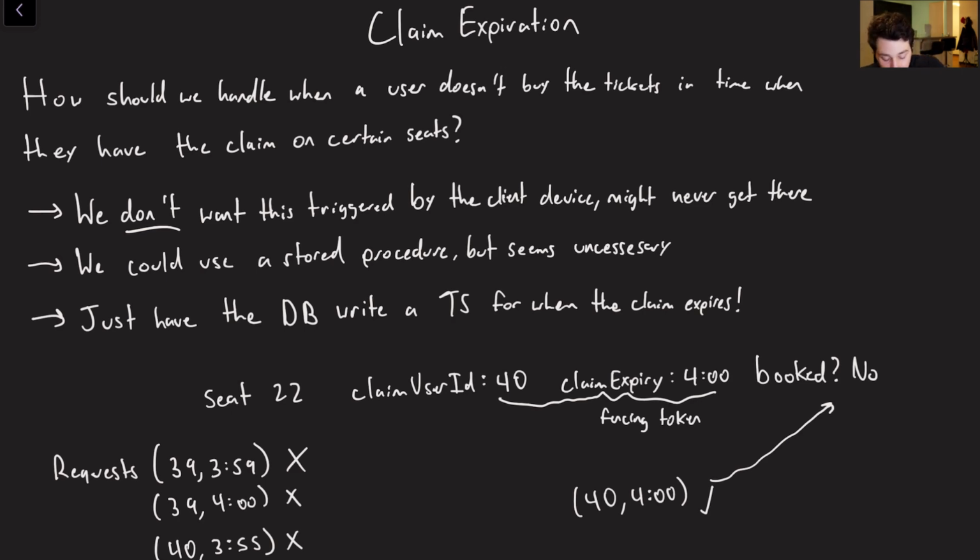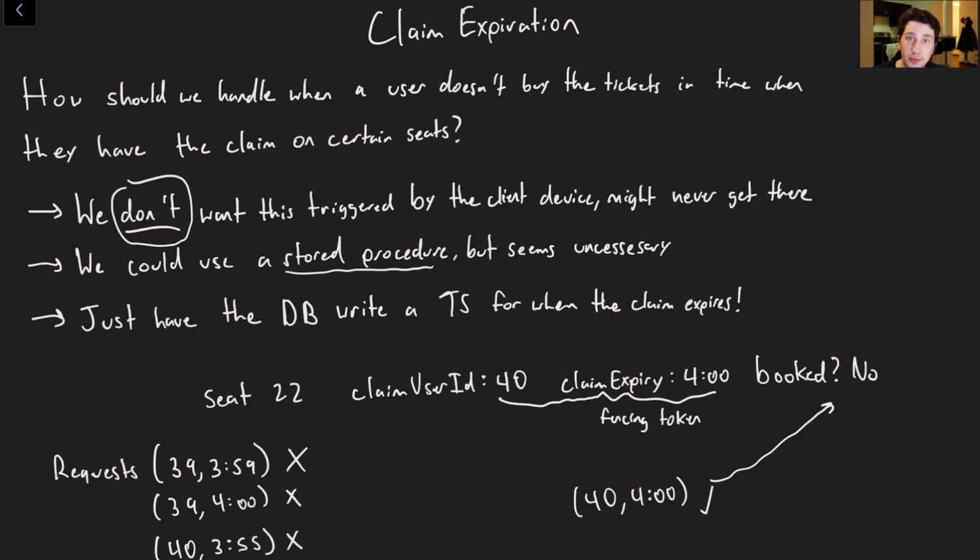Well, for starters, we definitely don't want the claim expiration triggered by an additional networking request on the client device, right? Like the client device isn't going to be like, hey, I've waited 5 minutes, now I have to go back to the database and say, hey, it's been 5 minutes, I no longer have this claim. Why? Well, for starters, client devices may no longer be connected to the network, they may no longer be connected to our site, they may be malicious and not want to expire their claim, all of which would be pretty bad. So another option we could use potentially is a stored procedure, right, where I invoke some function on the database itself, and I'm actually not sure which databases would even support this type of thing, where 5 minutes later it goes and cleans up your claim.